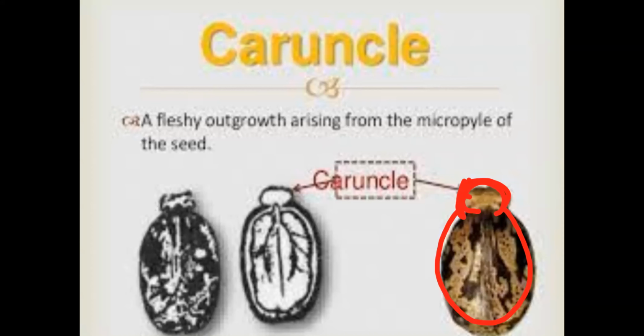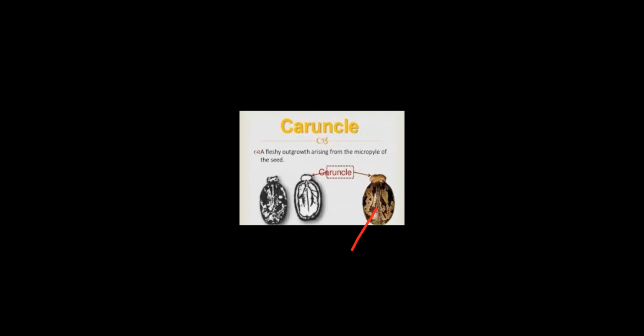Example, this is basically the picture of a castor seed, divel, erendu, right? This is the castor seed. So in castor seed, this type of structure is present, caruncle. Not all seeds, one of the examples, castor. Then next, one more feature in seed, particularly in lychee. Which fruit? Lychee.